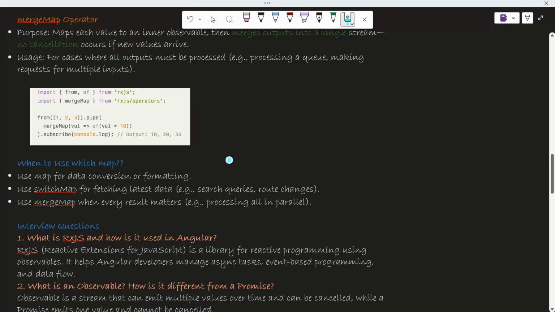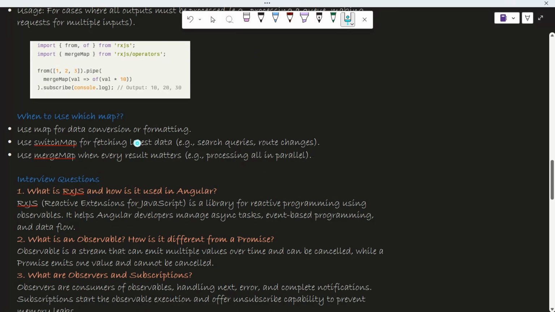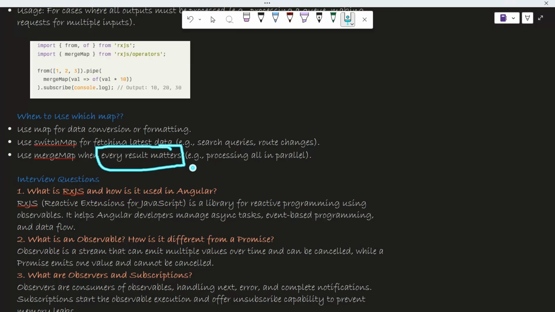Now you might be confused and want to know when we want to use map, switchMap, and mergeMap, right? So this is simple. Whenever you want to convert your data or format it, you use simple map. But when you want to fetch your latest data and cancel your previous one, you use switchMap, like autocomplete, route changes, search queries. And mergeMap is used when every result matters. You can't miss any of the results, like processing all in parallel. Then we use mergeMap.